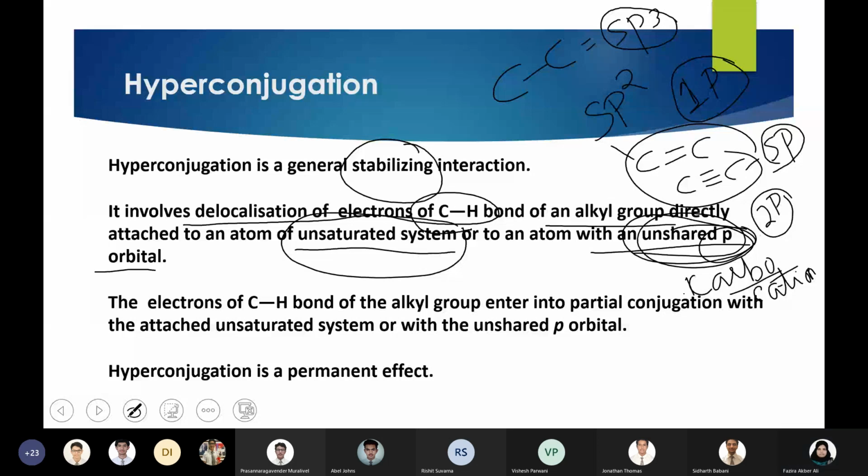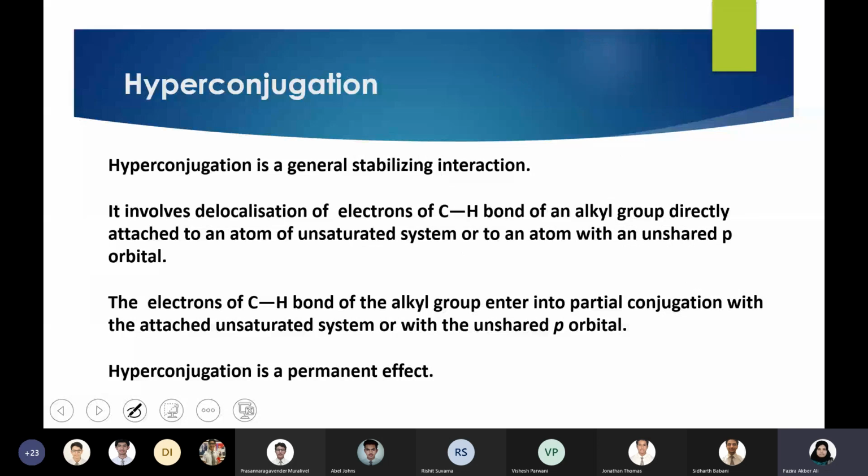Okay, so that is what you need to understand basically from hyperconjugation. It is the movement or delocalization of the CH electrons either to the unsaturated system, that is the double bond or triple bond, or to the empty p orbital of a carbocation.